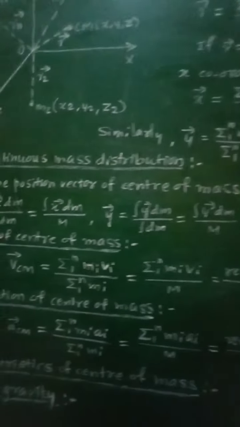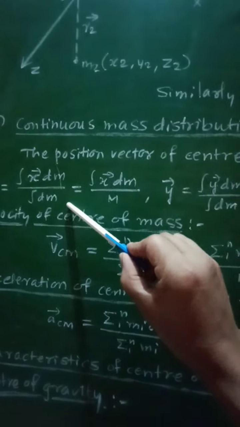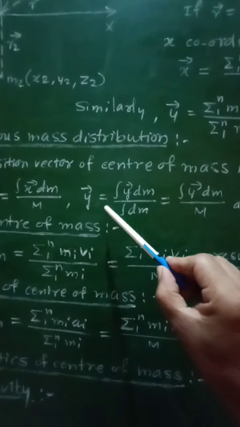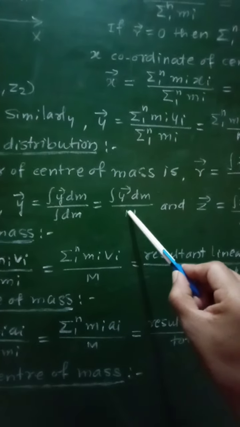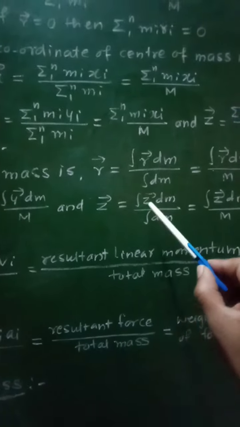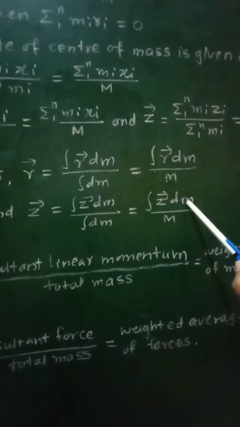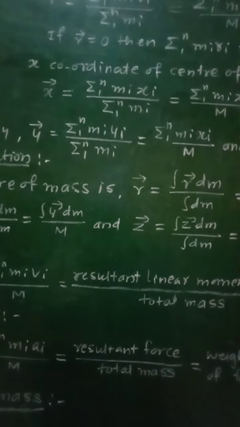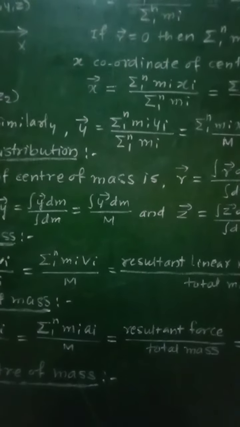These Cartesian coordinates will be given as x equal to integration x dm upon integration dm, that will be equal to integration x dm upon M. The second Cartesian coordinate y will be equal to integration y dm upon integration dm, that will be equal to integration y dm upon M, and z will be given as z equal to integration z dm upon integration dm, that will be equal to integration z dm upon the total mass of the body M. So in this way, these x, y and z will represent the Cartesian coordinates of the center of mass of that body if that body has a continuous distribution of mass.